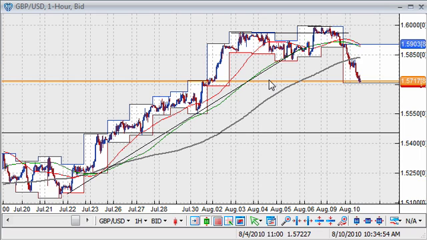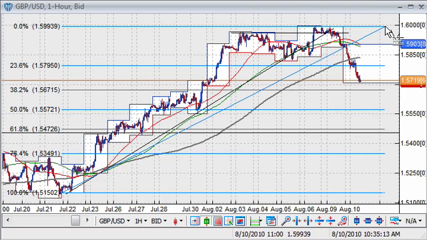However, that weak demand for those government bonds may have come due to the uncertainty ahead of the FOMC meeting. In any case, putting all that together, we see that we have cracked this upward sloping support trend line, which had corresponded to our 100 period simple moving average, and in today's trading we even moved below the 200 period simple moving average in the 1 hour time frame. So we are now in the process of retracing this rally that had started on July 22nd, breaking below the 23.6% area and perhaps approaching the 38.2% area.